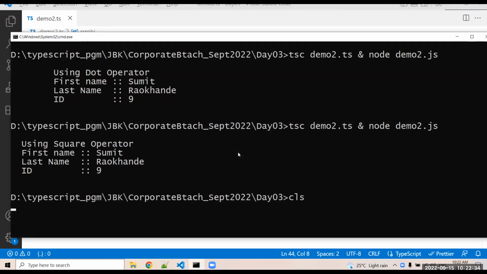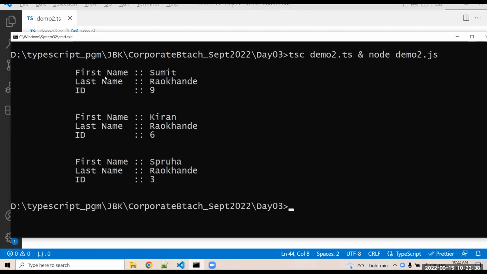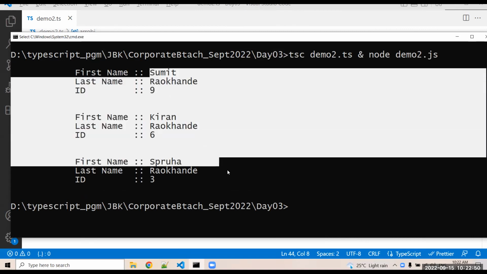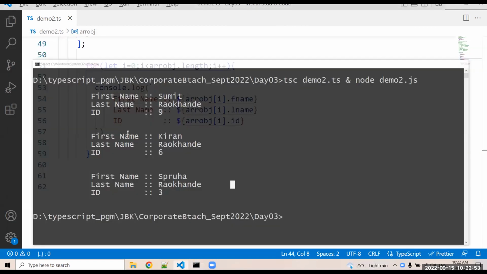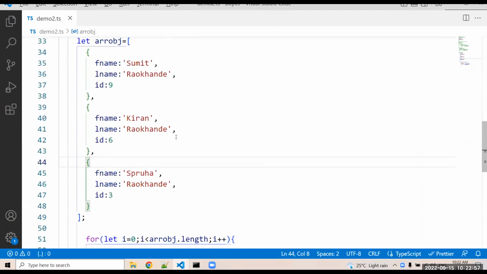Just cross check it. Compile and run. So first name, last name, ID. Again, first name, last name, ID. All JSON object data we can collect, parse, and display. Okay. Do you all understand these things, everybody? Yes, Sumit. Okay.